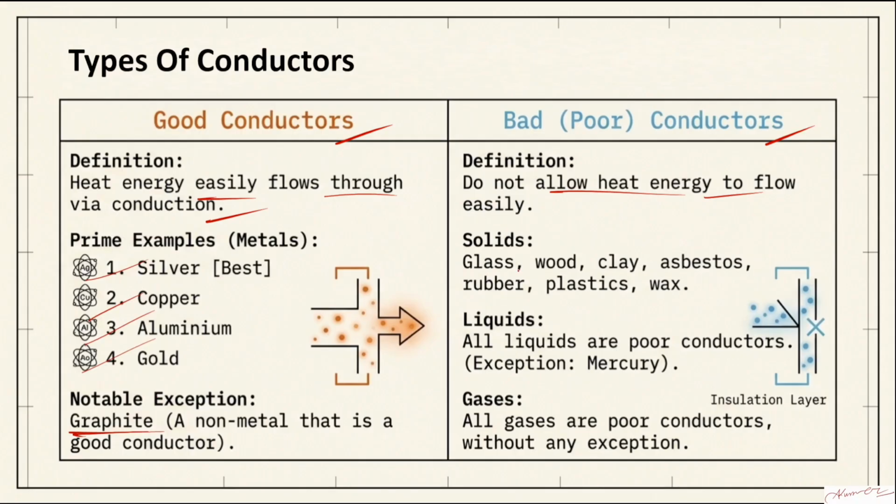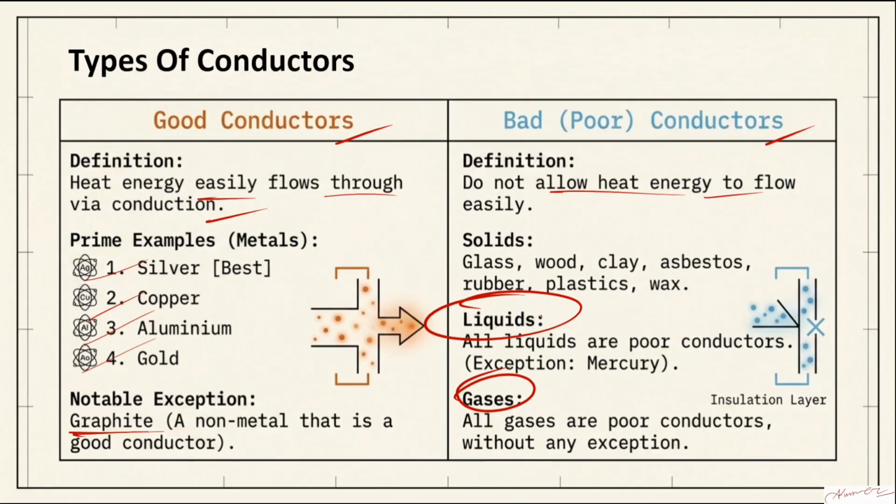Talking about the bad conductors, liquids and gases are the bad or poor conductors of heat. Okay, gases and liquids are the poor conductors of heat. Especially remember this one, gas is a poor conductor of heat. We will use it in the next section when I teach you convection. So how the gases and liquids get heated, that also we'll try to see.